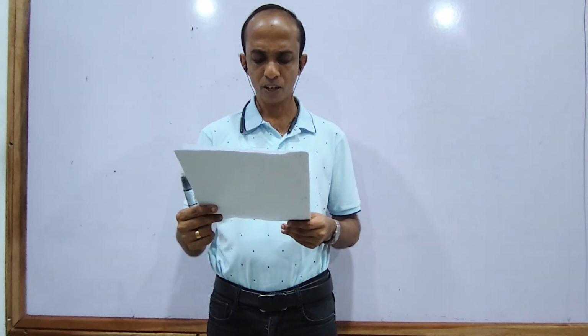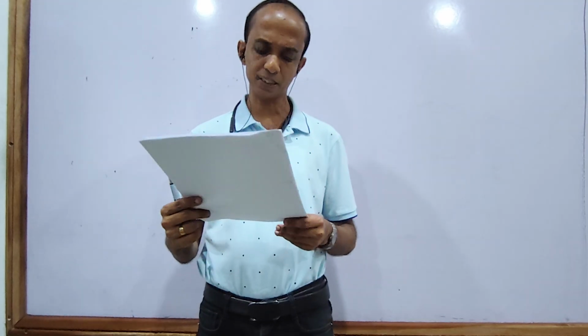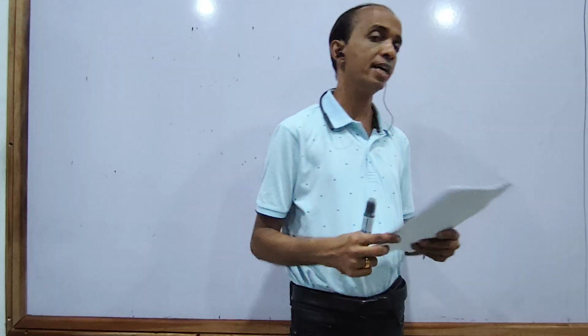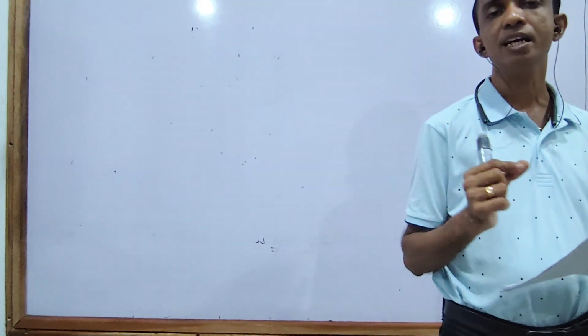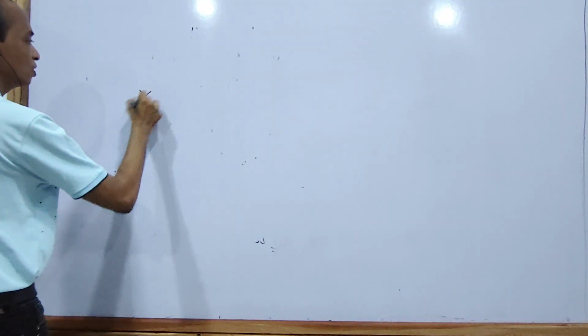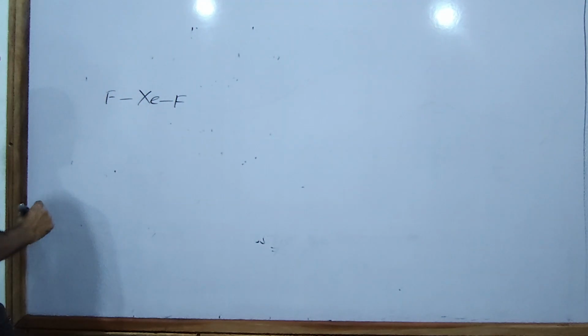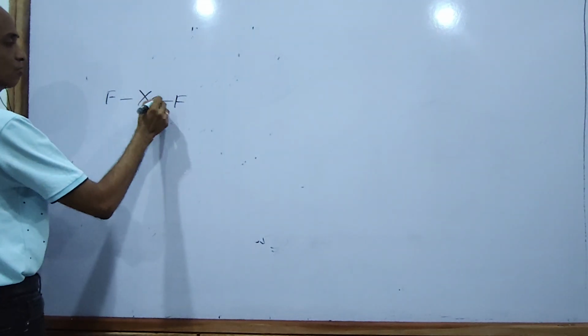Third one is the oxidation number of Xe in XeF2, XeF4, XeF6: plus 2, plus 4, plus 6. That's correct. XeF2 shows the trigonal bipyramidal electron pair geometry is correct. XeF2 actually has a linear shape. Draw the XeF2 structure like this.